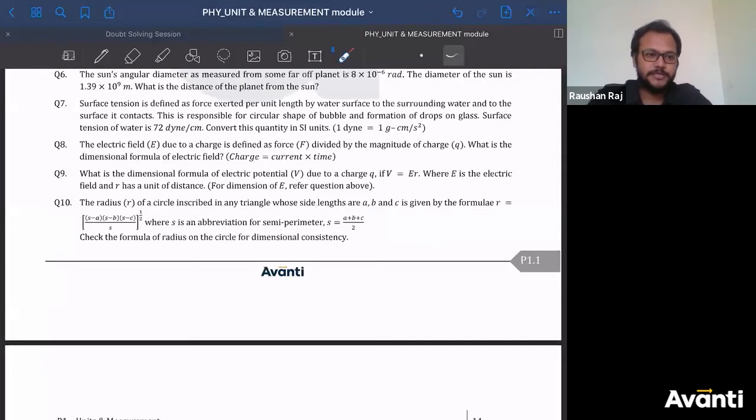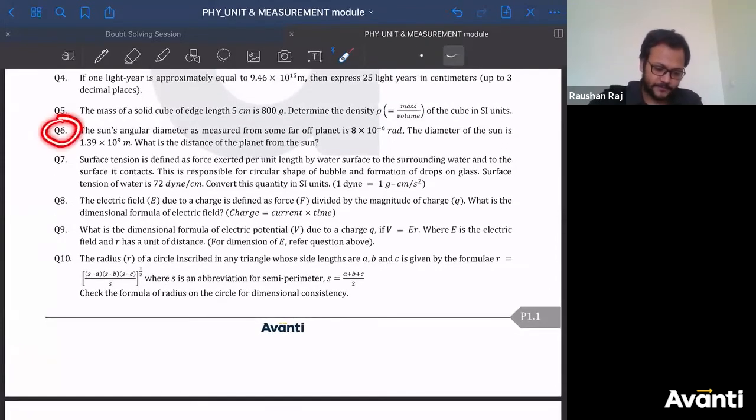Okay, question number 6. ठीक है बच्चा, don't worry. This one, right? This will be solved using the same method, the parallax method, बच्चा. I'll teach you. Very, very easy concept. ठीक है? Let me complete the other part so that there is no discontinuity. So I'll teach you this part. Don't worry. This will be solved using the same method. बहुत ही आसान है. Angular diameter दिया हुआ है ना, like this.